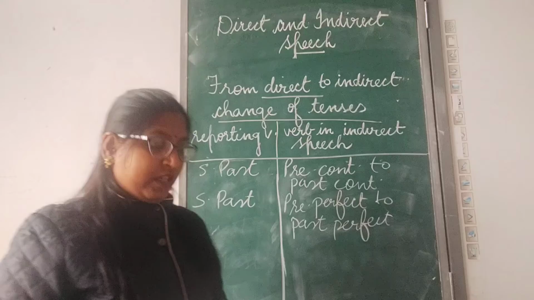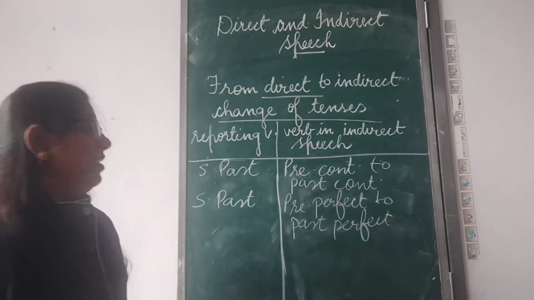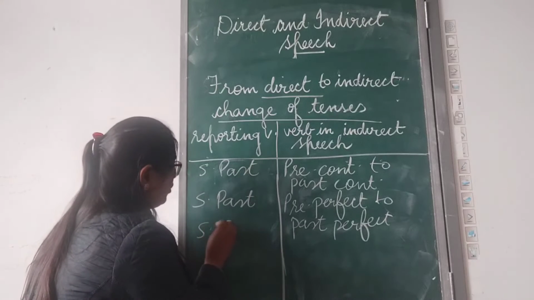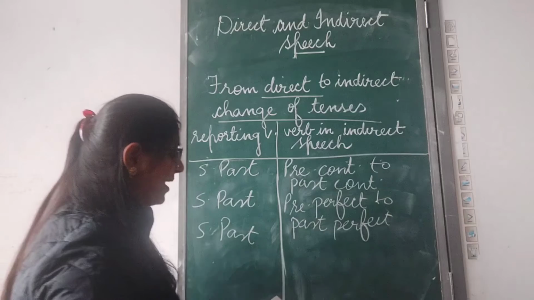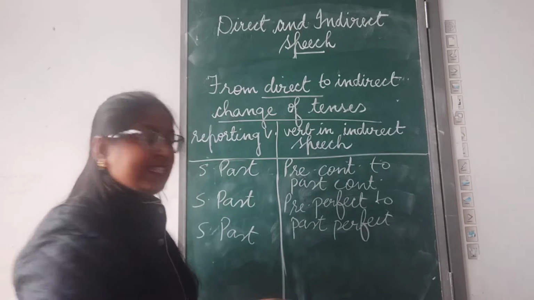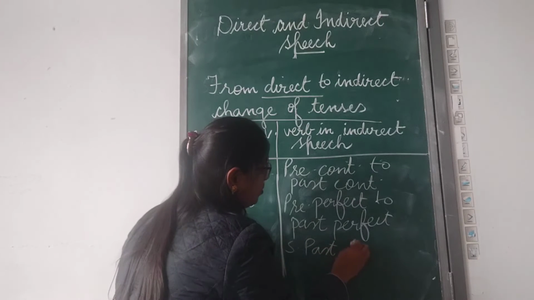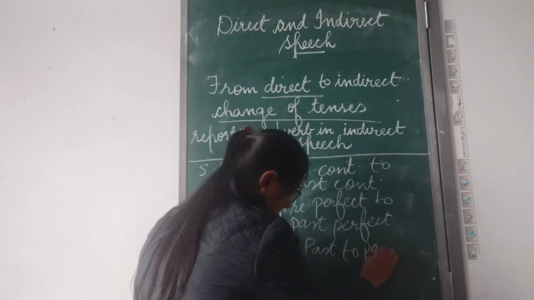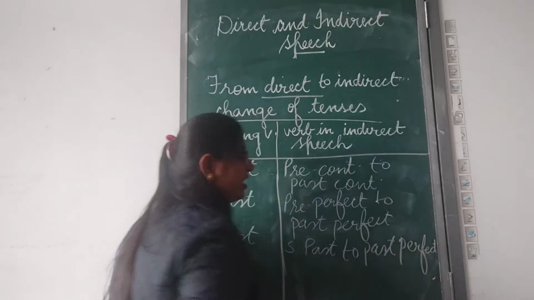Clear? Now, the next rule. When the introducing verb is in simple past, your simple past changes to past perfect. Clear?